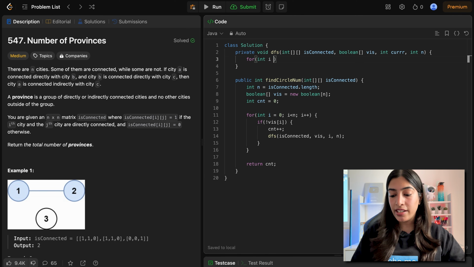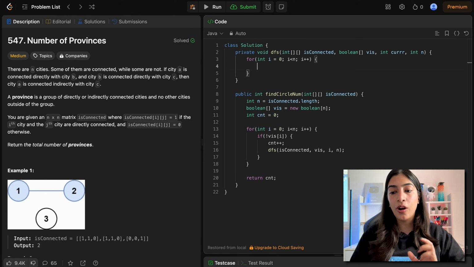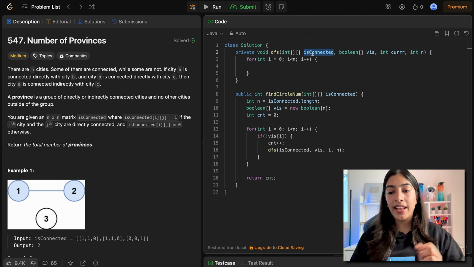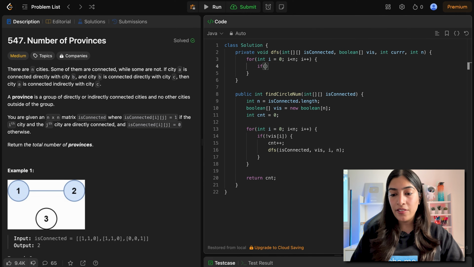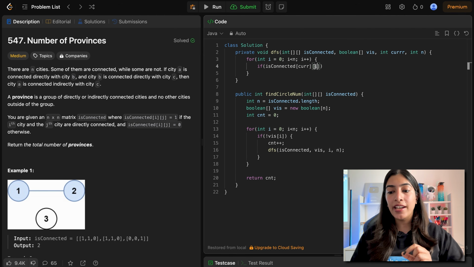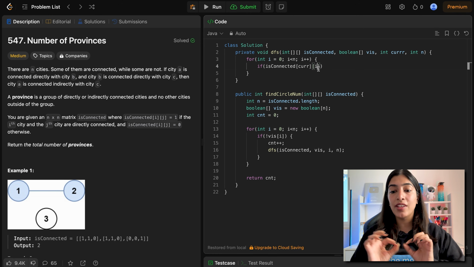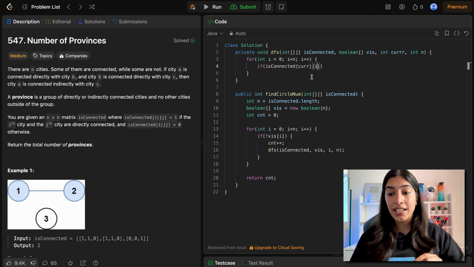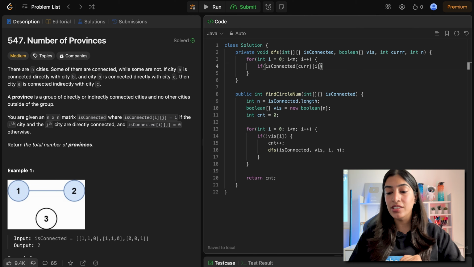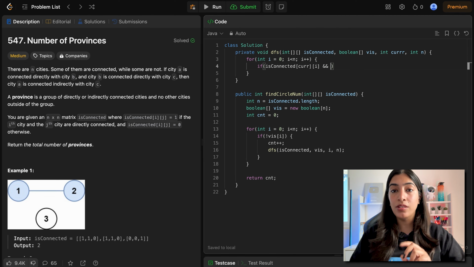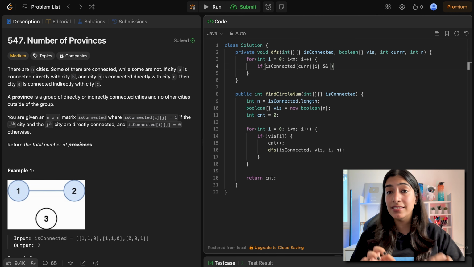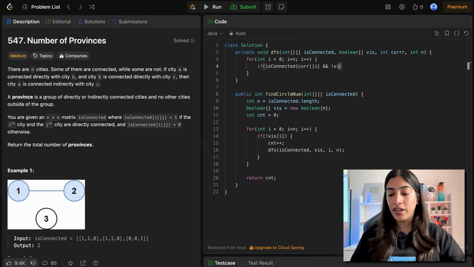Since I have to go through the entire row, my i will go from 0 to n minus 1. And what row am I going forward to? So how do I check that this current node and i are connected or not? So if isConnected, and what? Current is the node, right? So that is the row that I'm going forward to, and i is the column. So if current and i are directly connected, so basically if they have an edge, then okay, I can traverse. But I also have to check what, because there can also be cycles in this graph. So I need to make sure that I check this.